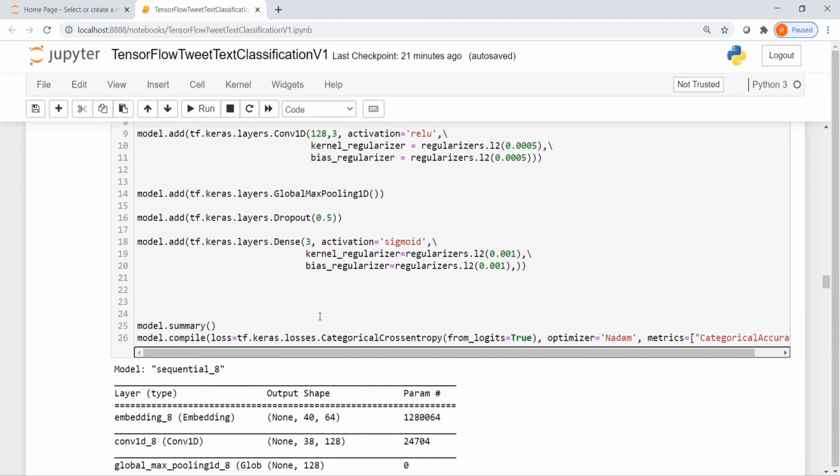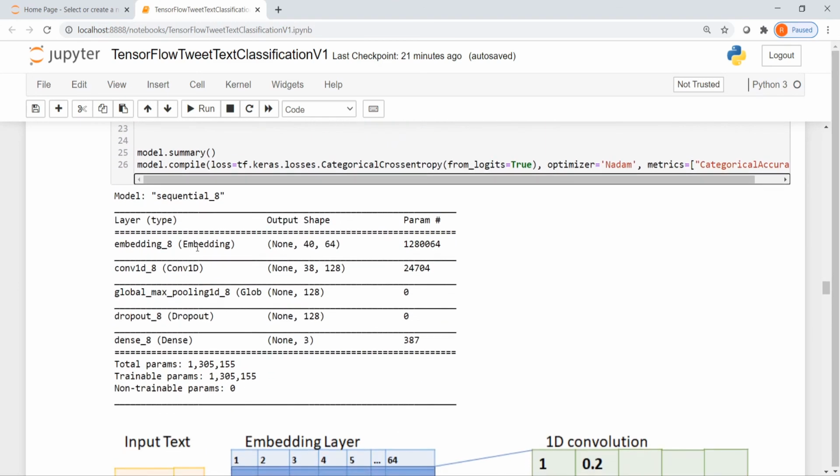Okay. Now let us look at how the model looks. There is this embedding layer after the input layer. The output of the embedding layer is your sequence of length 40, and for each value you have a 64 dimensional vector as output. Then it is given as input to the convolution 1D layer.